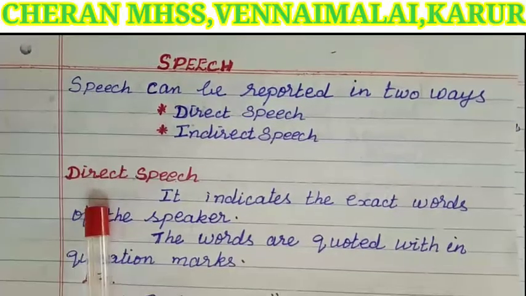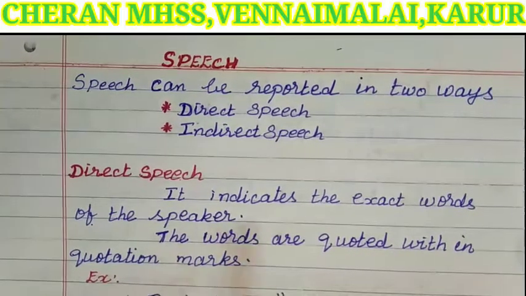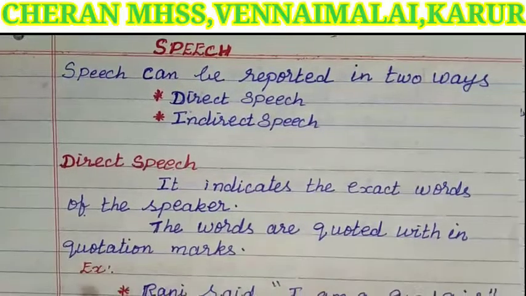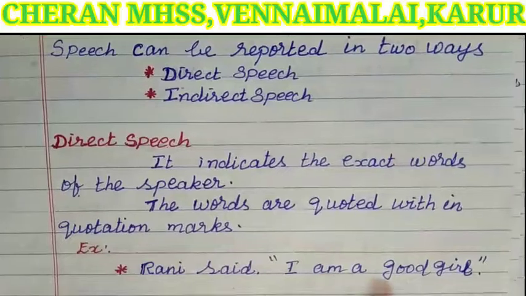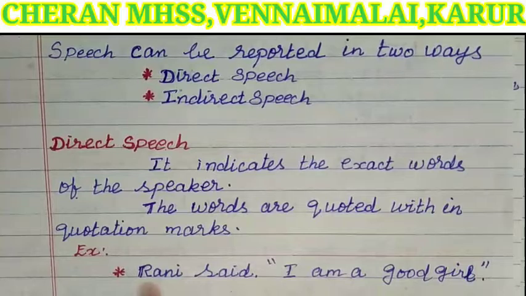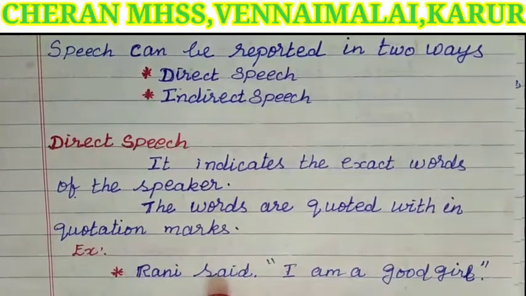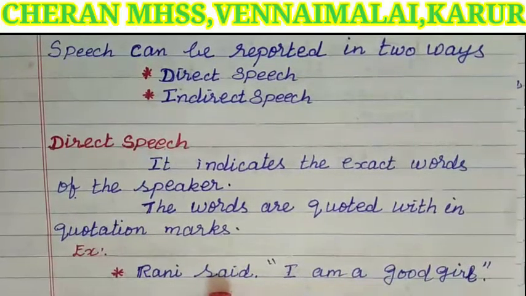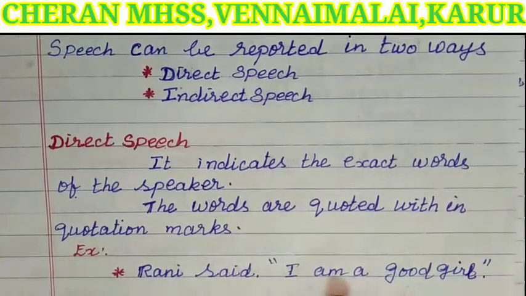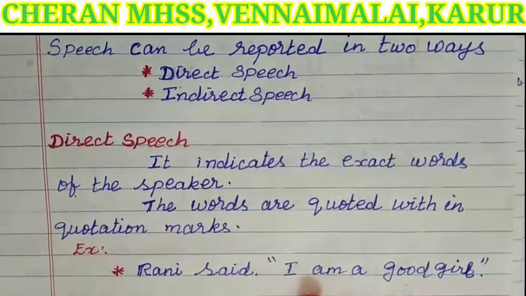What is direct speech? It indicates the exact words of the speaker. The words are quoted within quotation marks. For example, Ronnie said, "I am a good girl." See children, here Ronnie is considered the speaker and the next word, said, is considered the reporting verb. So what is Ronnie saying? Ronnie said, "I am a good girl." The exact words are given in quotation marks.